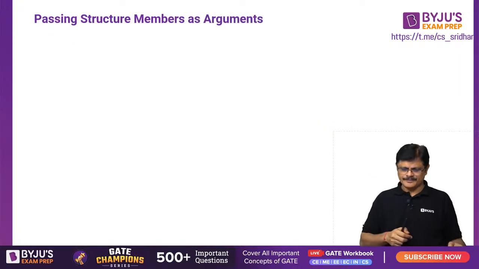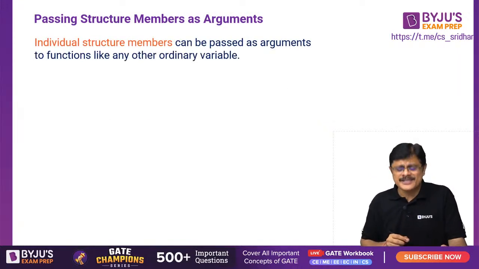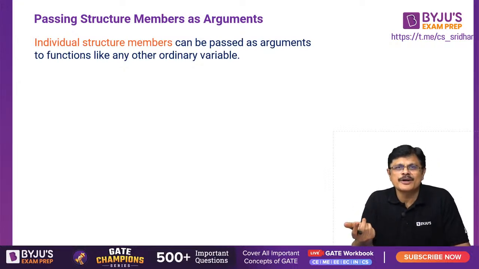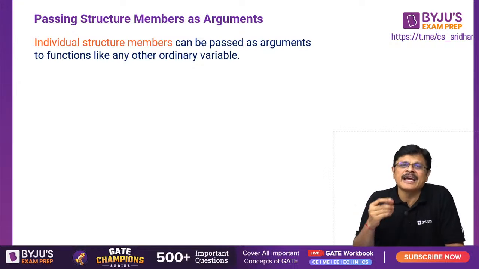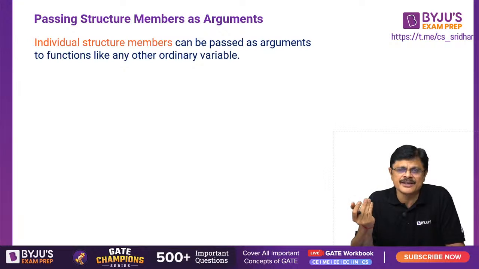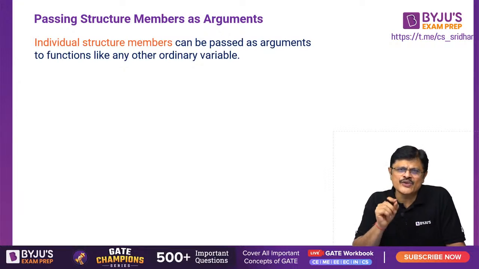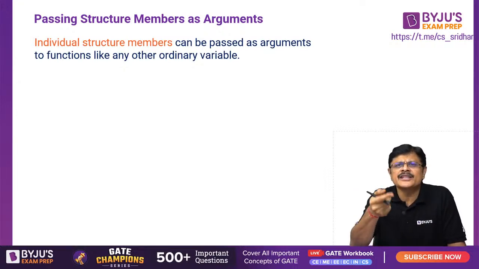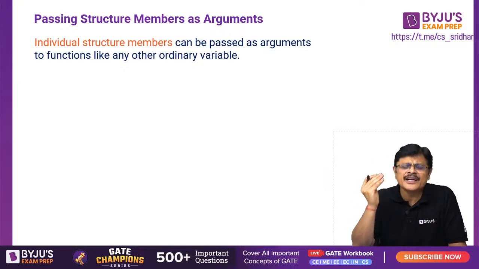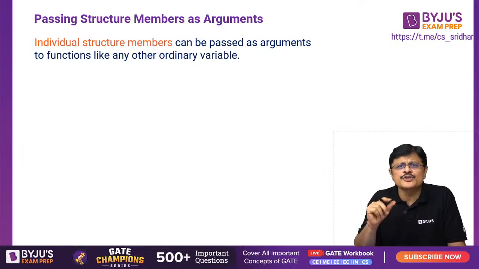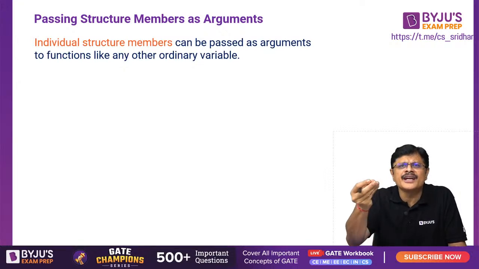Now individual structure members can be passed as arguments. For example, I am having a structure with a character, a float and an integer. Even though they are structure members, once you write s1.a, it represents that particular character, so you are just sending a character. s1.i may be an integer, so you are just sending an integer. s1.f may be a float, so you are just sending a float.